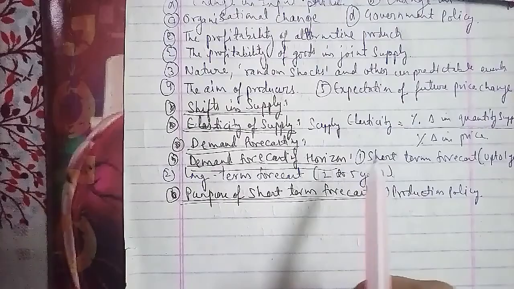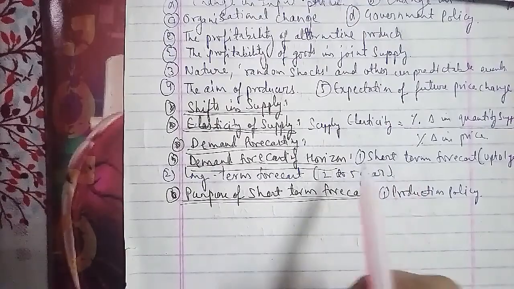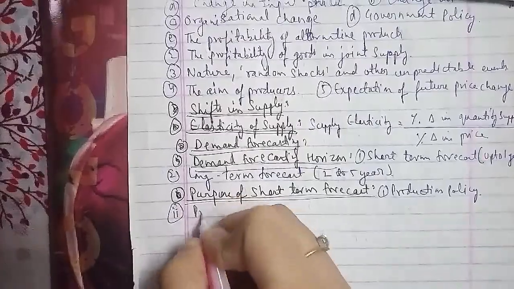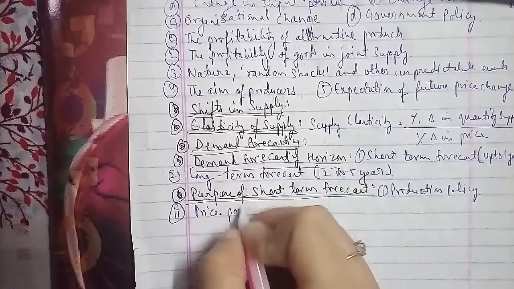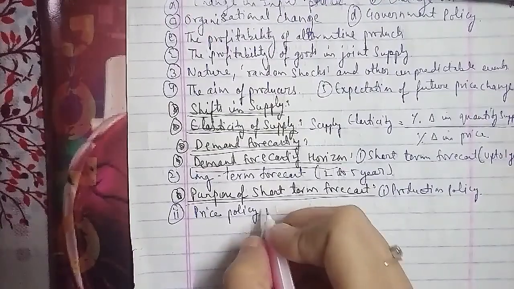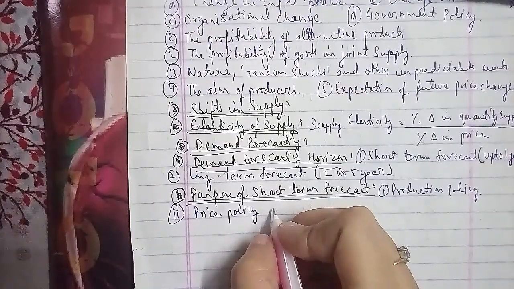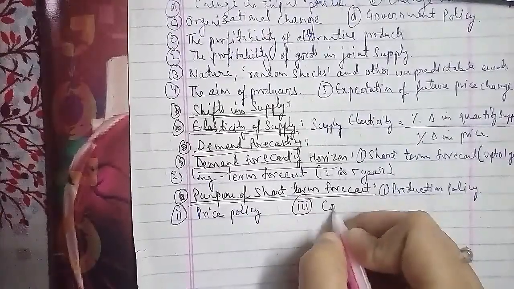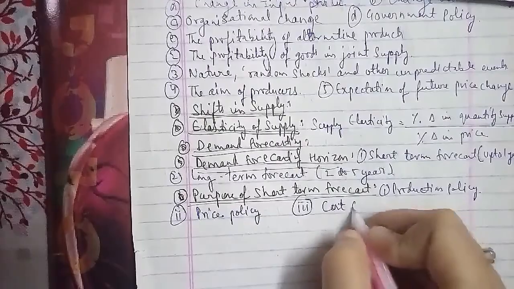So, factors involved in demand forecasting. The first is the time period.